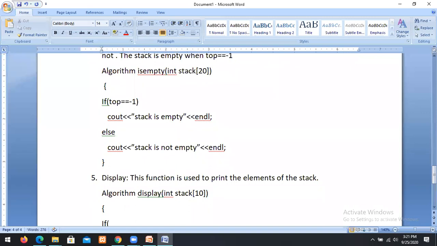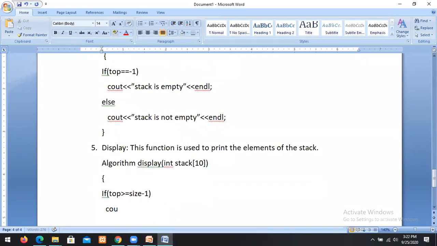If top equal to -1, cout stack is empty.